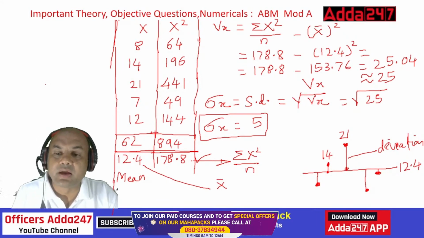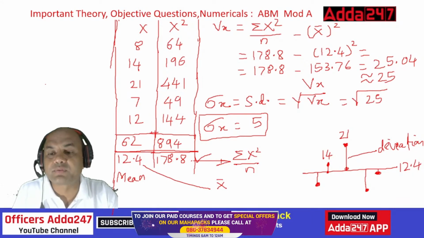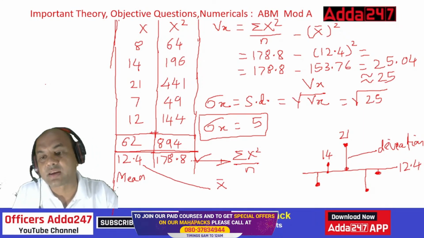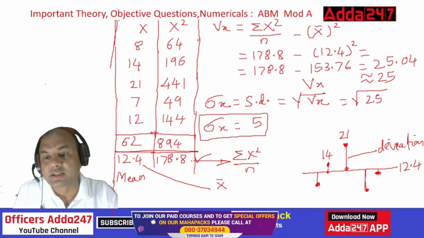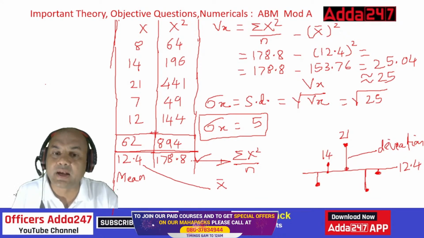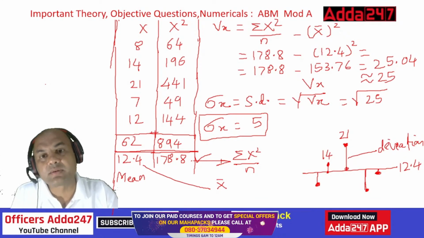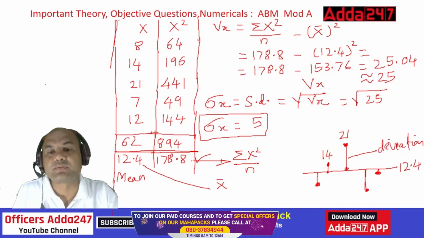And when I do the squares of these differences, this difference square, this difference square, this difference square, this difference square, and this last difference square, and then add it, then divide by the number of elements, I'll get this as variance.